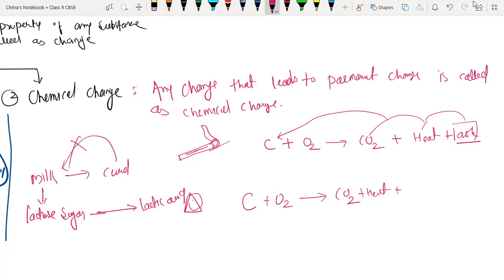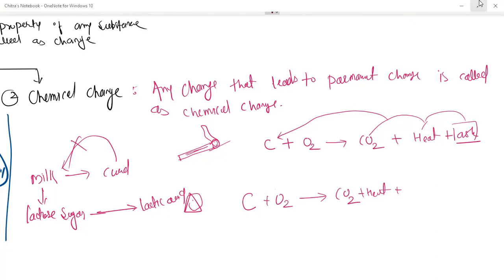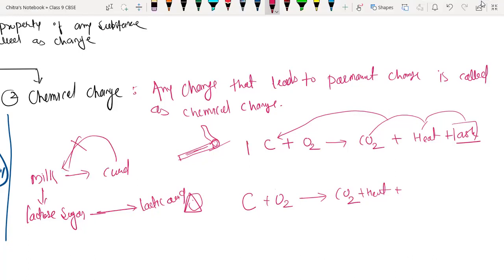Okay. So all the changes around us that lead to a permanent change are called chemical change. This is the first example, burning of wood. Instead of carbon, we can write wood here. It is the coal. And here the conversion of milk into curd is a permanent change. Okay, everyone, I hope you understood what is chemical change and physical change.